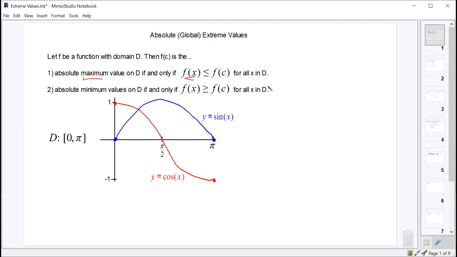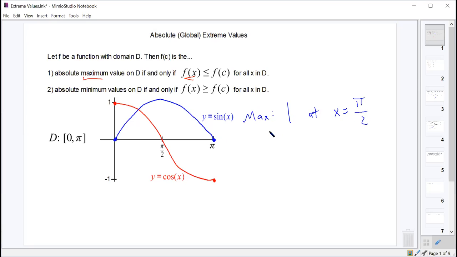So for example, let's take a look at the function in blue to start with. Our blue function, y equals sine x, and we're talking only about the domain 0 to pi. So what is the absolute maximum on the interval from 0 to pi of sine x? 1. Yep, the max is 1. And where does it occur? At x equals what? Pi over 2.